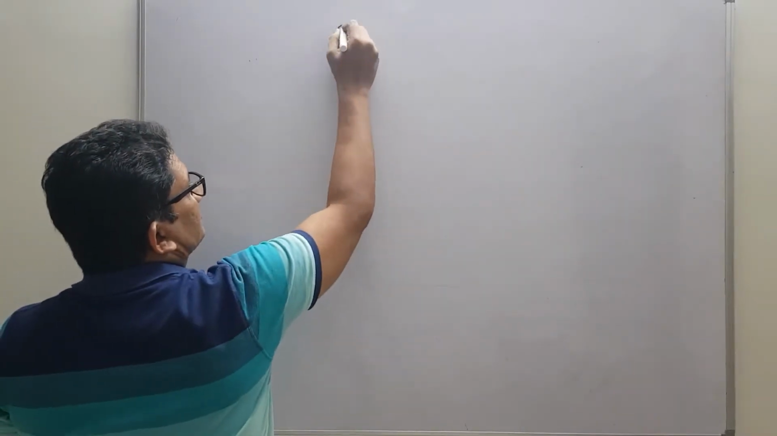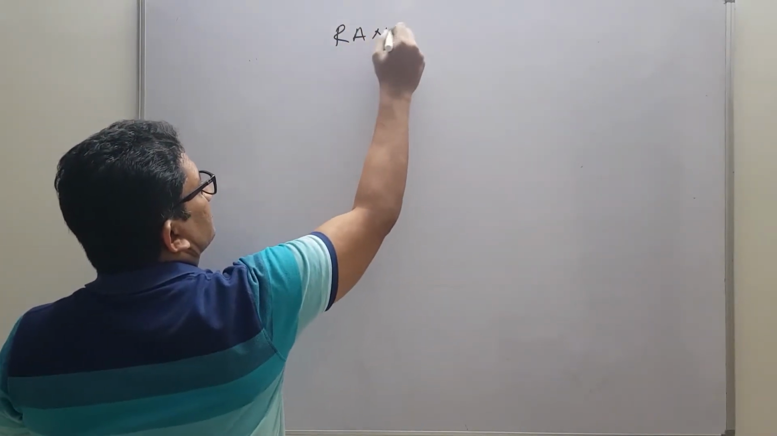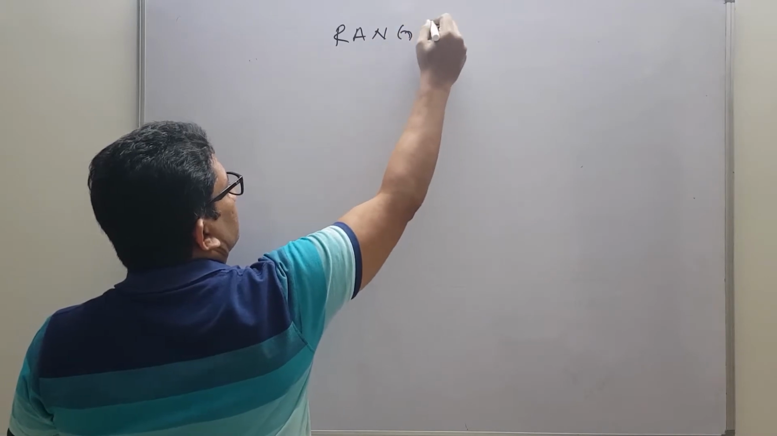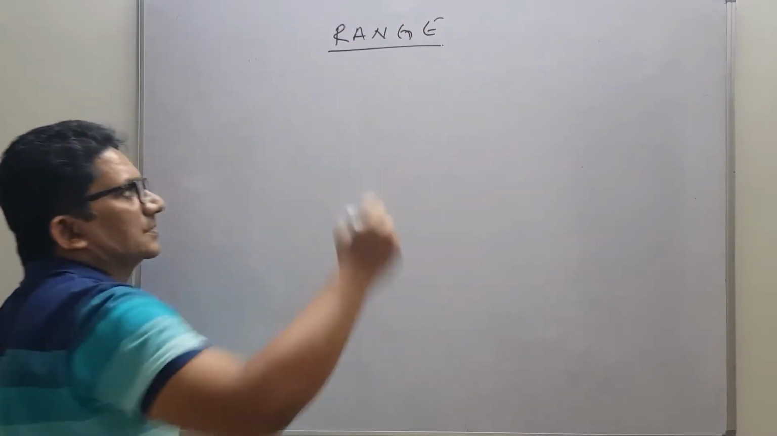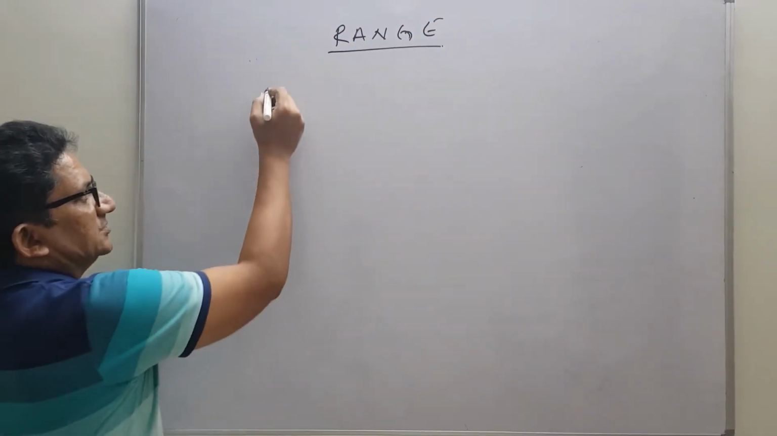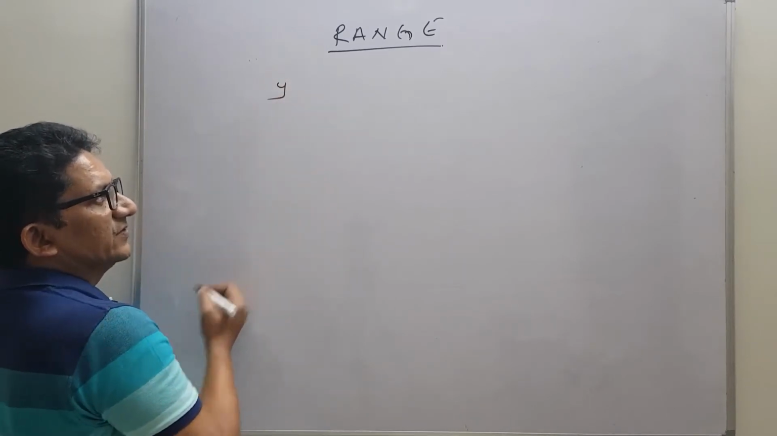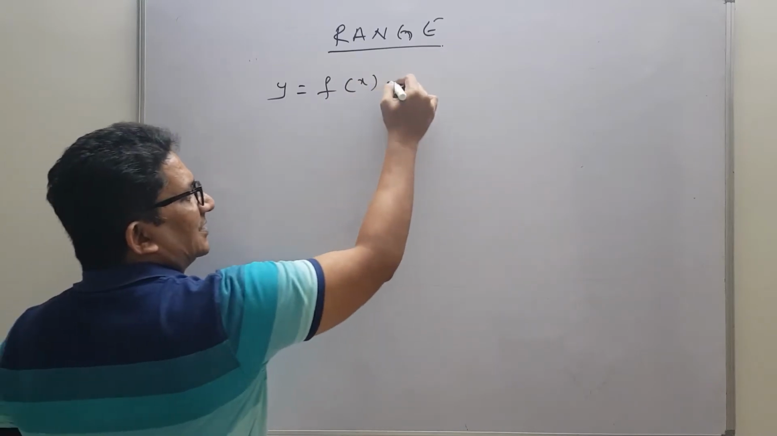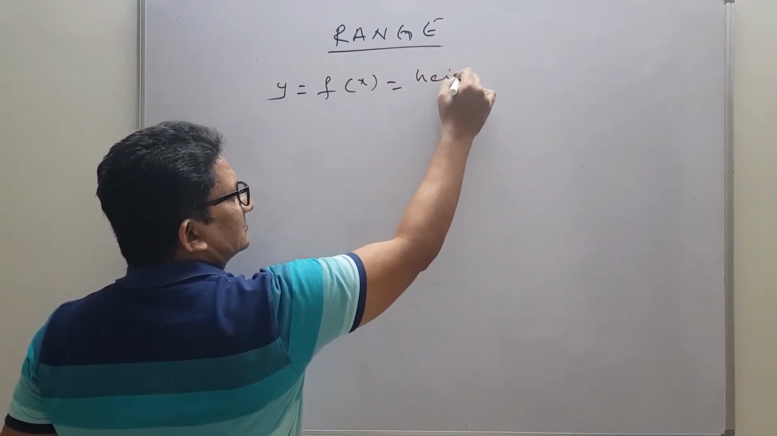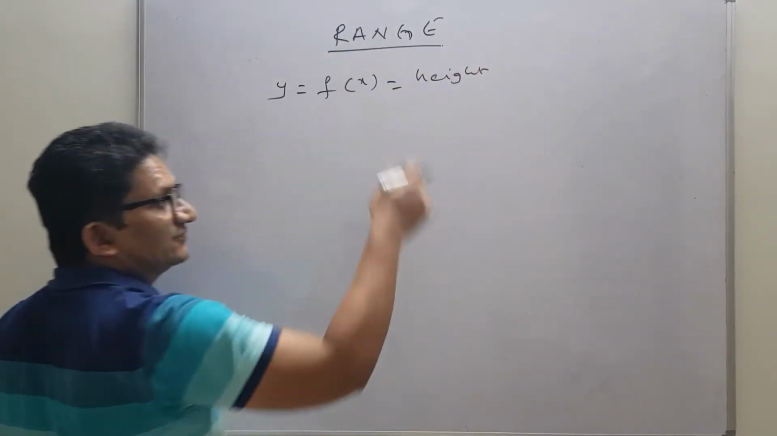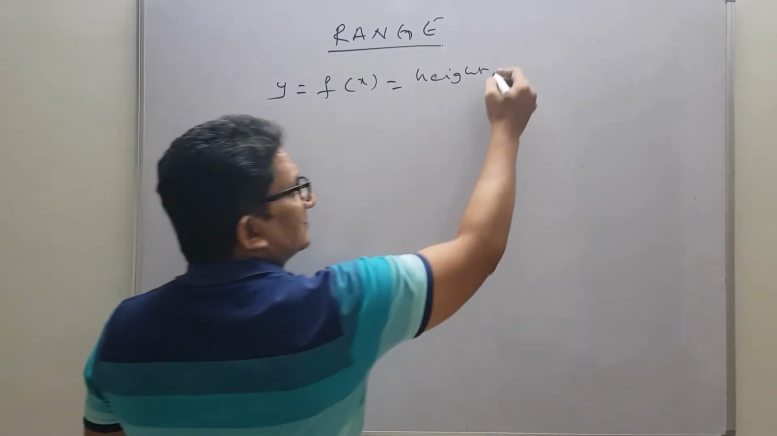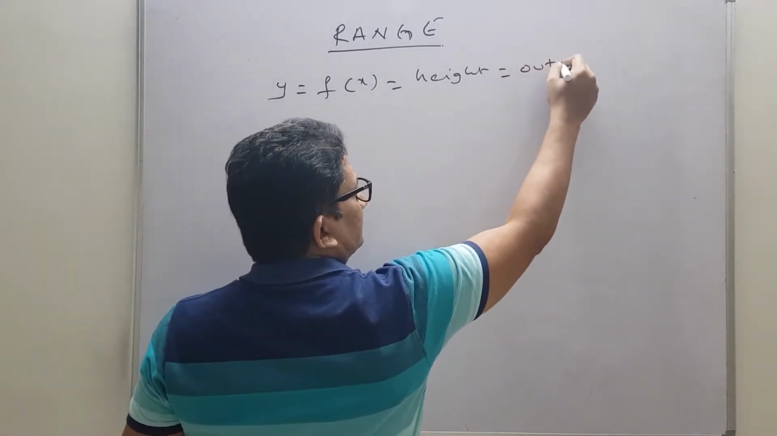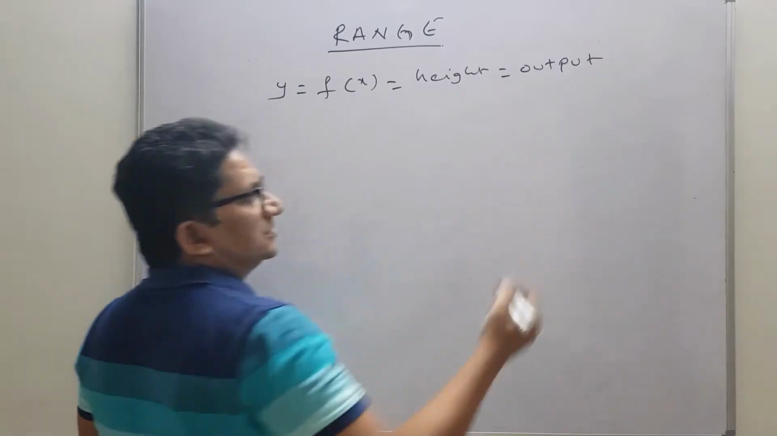of a function. Okay. So range means the values of y or values of f of x or height of the graph. Height means height of the graph or output. So these all are range only.